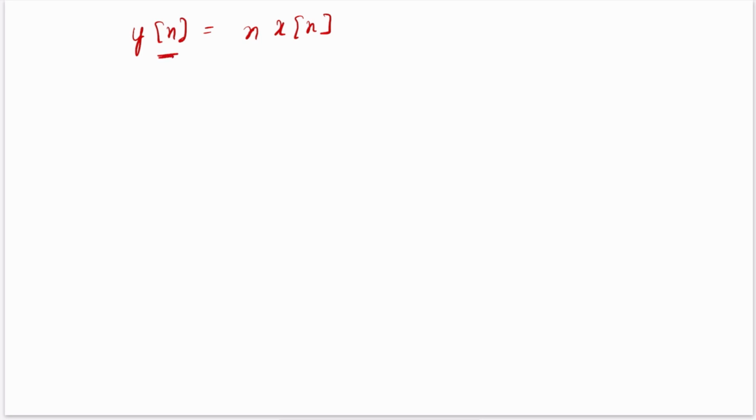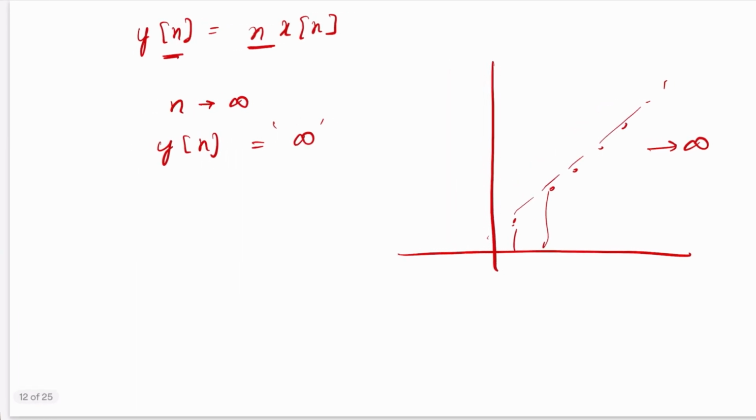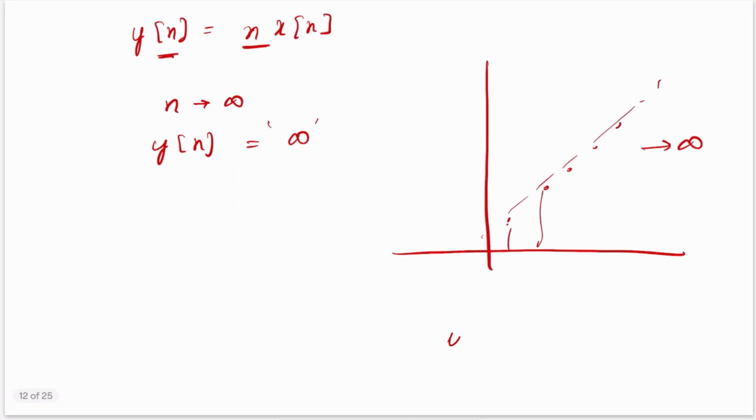Now if you put n approaching infinity, the output will be an infinite value, since it is a ramp signal. It will go like this and reach infinity. So for a bounded input, the output is going to be unbounded. So this type of system will become an unstable system.